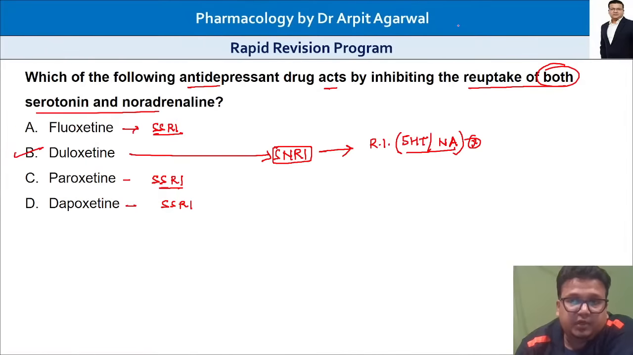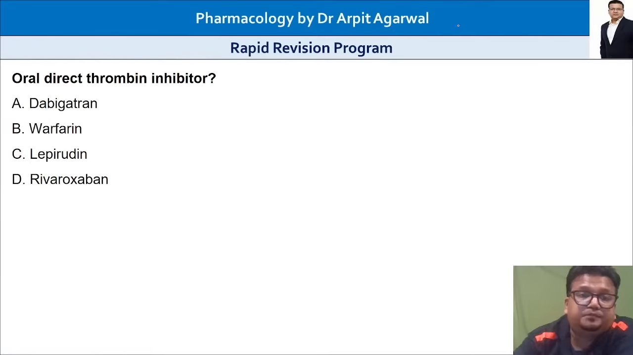Duloxetine, used for depression, also used, as Dr. Bharat is saying, for stress incontinence. That is correct. But mainly it is an antidepressant, SNRI, reuptake inhibitor of both serotonin and norepinephrine. Other SNRIs include venlafaxine, correct, duloxetine, and milnacipran. Yes, Dr. Max, Dr. Najib, that is correct.